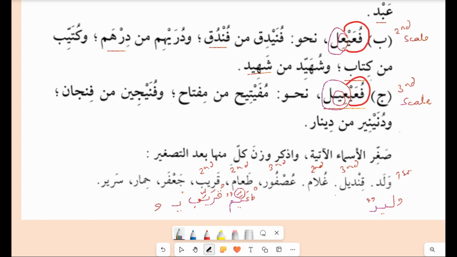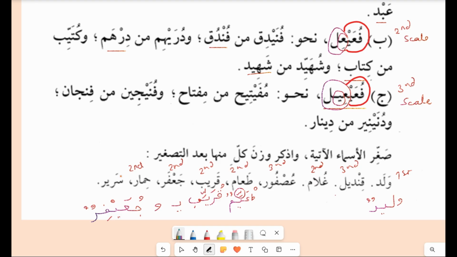Jafar is also made on the same second scale, same structure with one ya.Ju'ayfir. Then himar. Himar will be on the second scale.